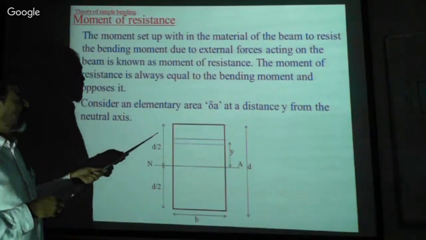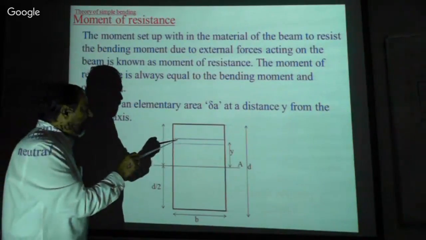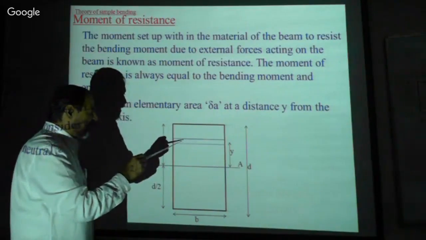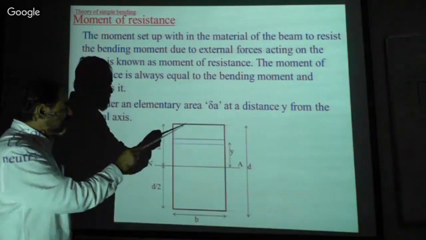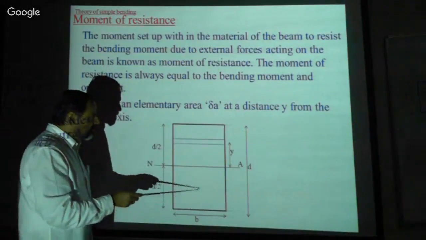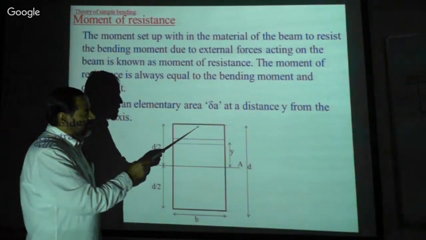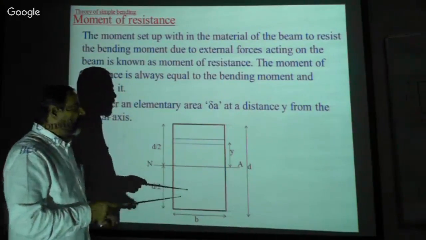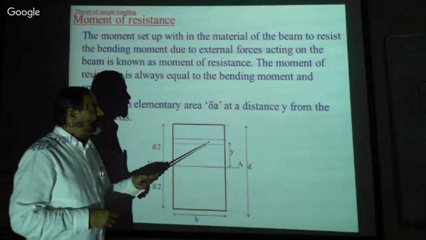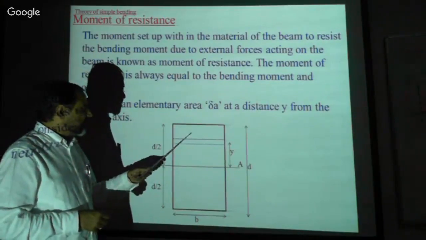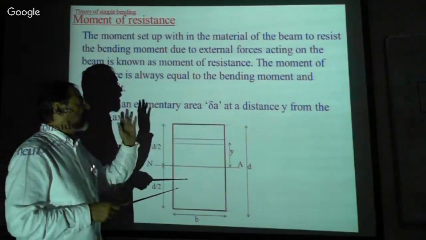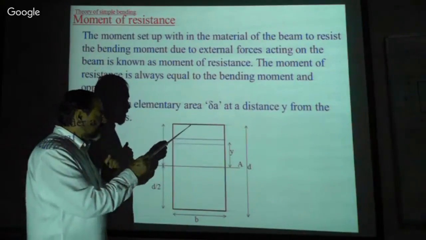now here we have considered one fiber, that is one layer. Now this beam section consists of a number of layers, 1, 2, 3, a number of fibers. Now let us calculate the moment of all these layers and sum them.